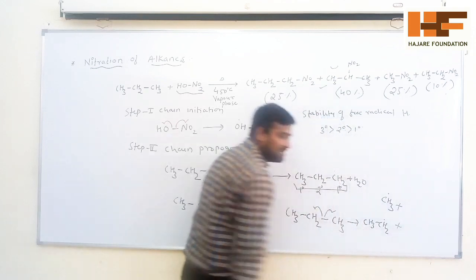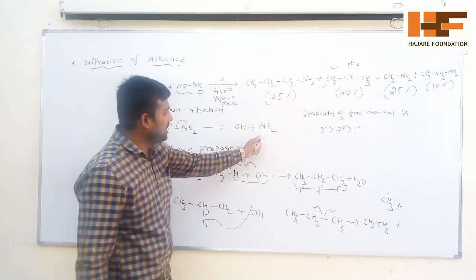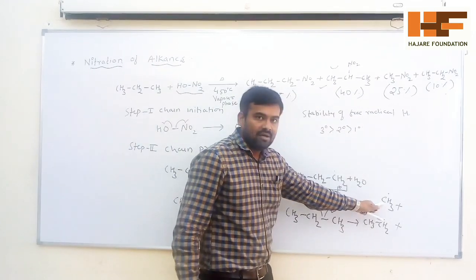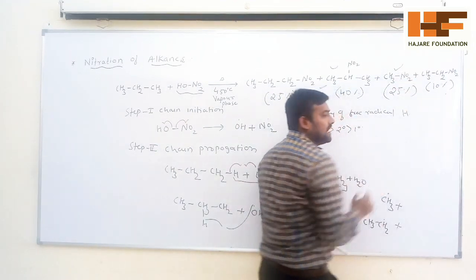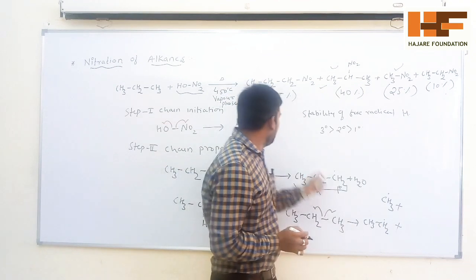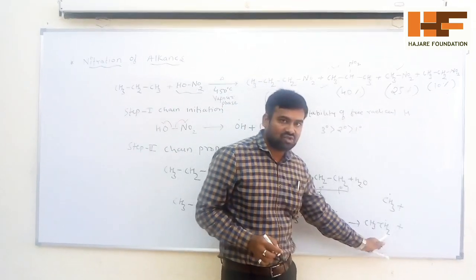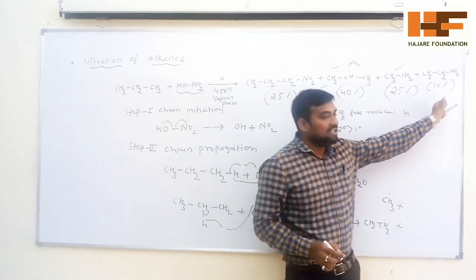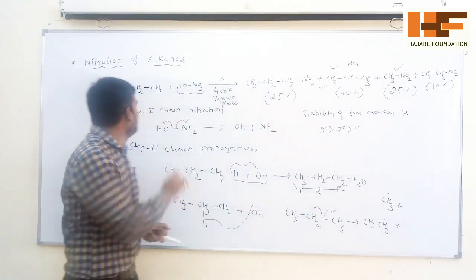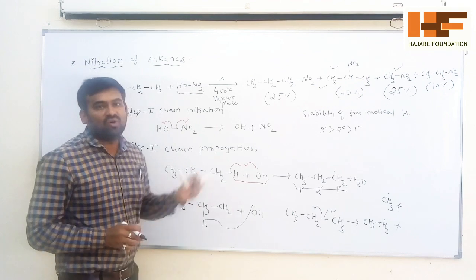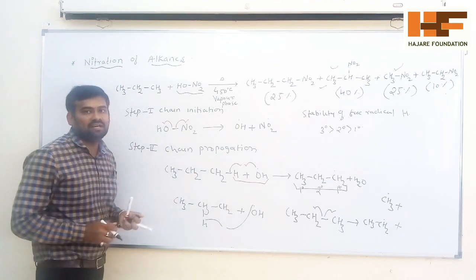In the third step, NO2 may attack here or here. If it attacks the CH3 dot, you will get nitromethane. If NO2 attacks CH2 dot, you will get nitroethane. So you are getting a mixture of nitroalkanes if you take a higher alkane.